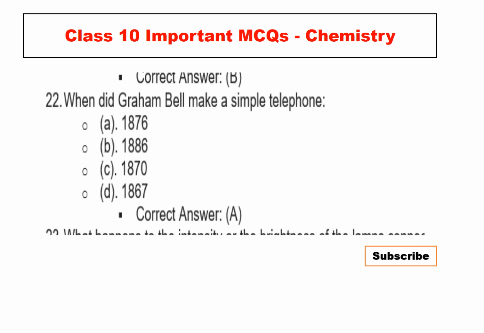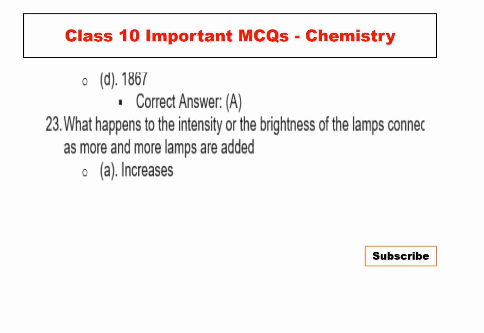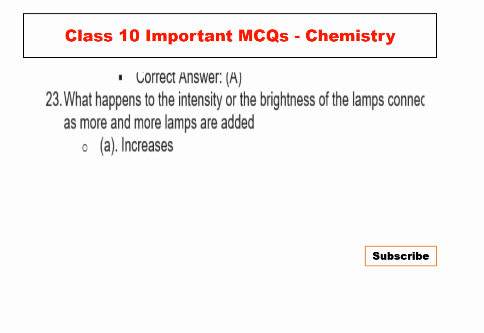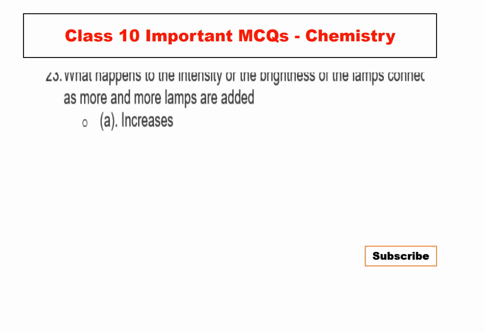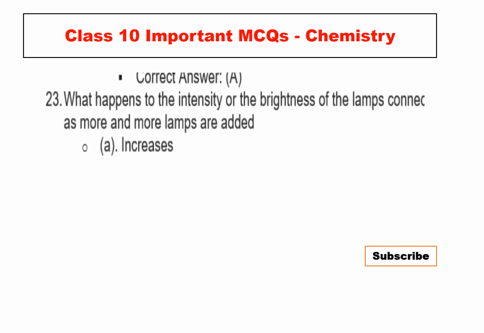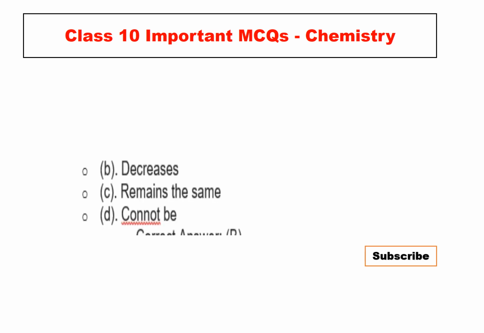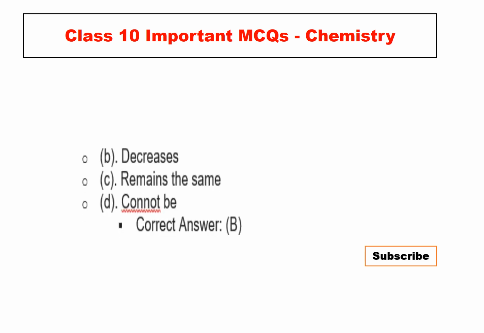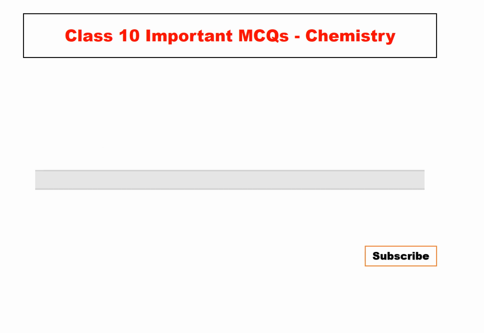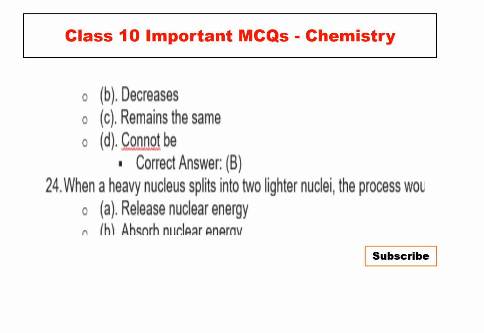MCQ number 22. When did Graham Bell make a simple telephone? So the correct answer is A. He made a simple telephone in 1876. I think everybody knows that. What happens to the brightness of the lamps connected in series as more and more lamps are added? The four options: increases, decreases, remains the same, cannot be determined. So the correct answer is B, decreases.